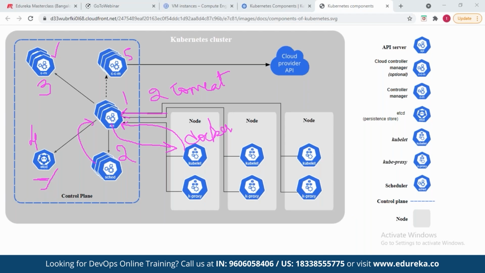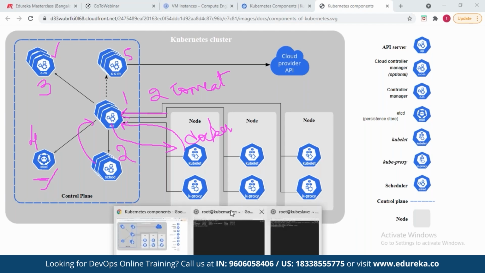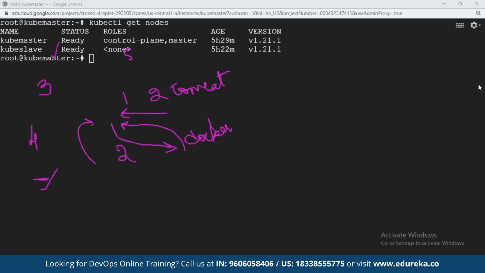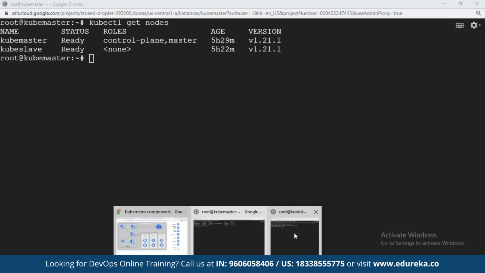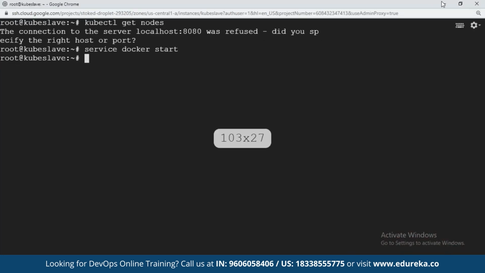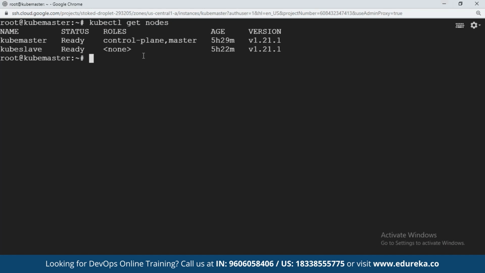Okay. Now let me directly jump on to the practical, friends. So you have understood the architecture of Kubernetes. Here, I have started 2 Ubuntu machines. On these machines, I've already created a Kubernetes cluster. In this cluster, I will execute the commands using kubectl. That is a client process that sends your request to the API server. Kubectl get nodes will get the nodes that are part of your Kubernetes cluster.